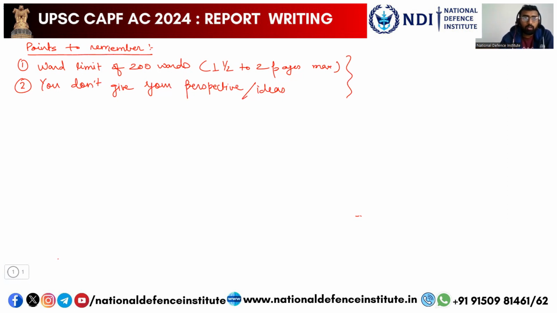Okay, and also the third point which you can think of is, don't spend more than 10 minutes, because this is again a 10-mark question. Okay, the paper 2 is a highly time limited paper. Don't give more than 10 minutes in writing one report. Or if possible, try to wind up both the reports within 15 minutes. And it is easy, you can do it. Okay, because you don't have to give your perspective, you just have to talk about the event, right?